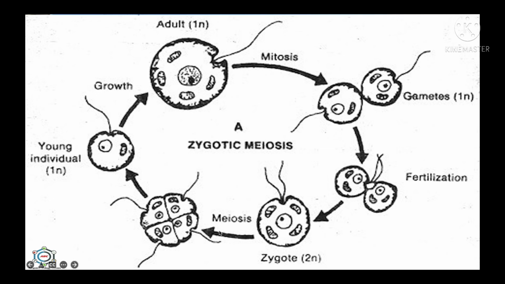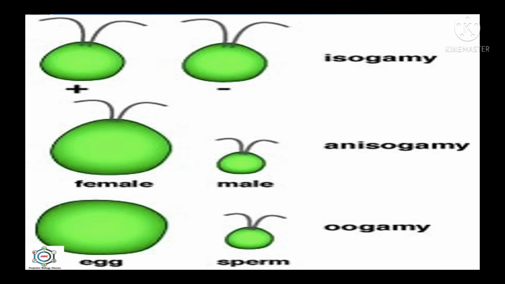So here, after the meiosis, you can see that a young individual after growth converts into the adult, which is in 1n condition. Then mitosis occurs and gametes form, and after fertilization between the two, a zygote is formed, which is in the 2n condition. Then after that meiosis occurs and the young individuals form. So fusion of gametes is called syngamy. And syngamy occurs through isogamy, anisogamy and oogamy.